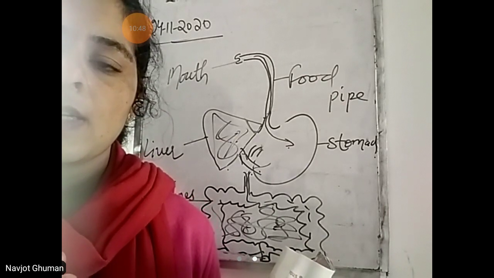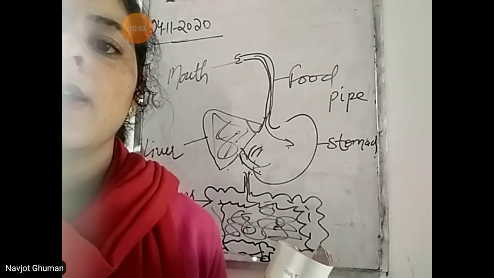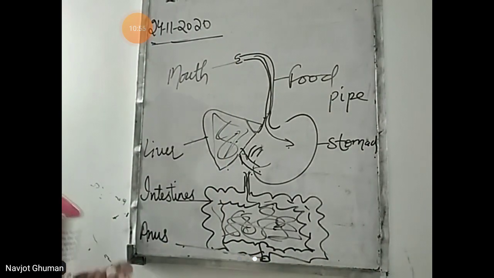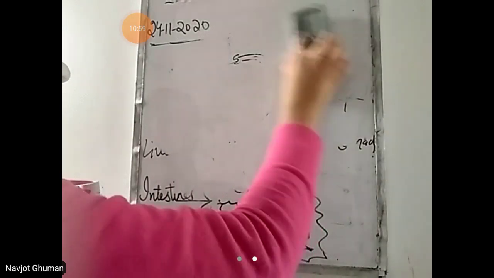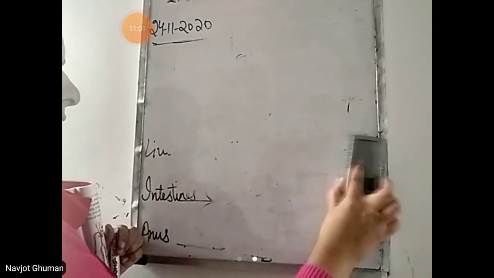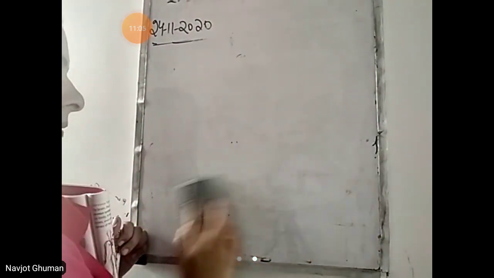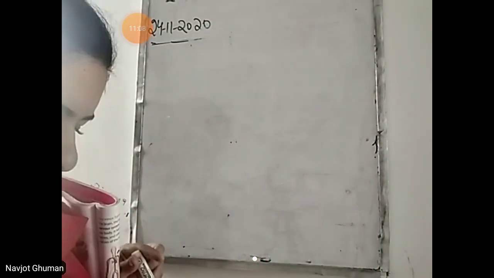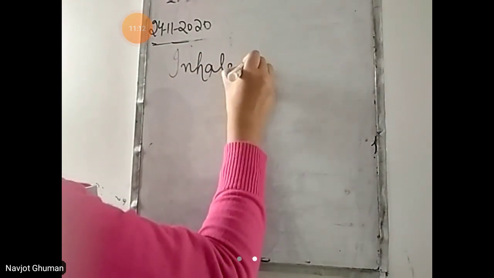We take it inside our body, means we breathe in the oxygen, that is the inhaled air. जो हम हवा अंदर लेते हैं उसे बोलते हैं inhaled air. Inhaled, in means अंदर, inhaled means the air is going inside our body, that is inhaled air.